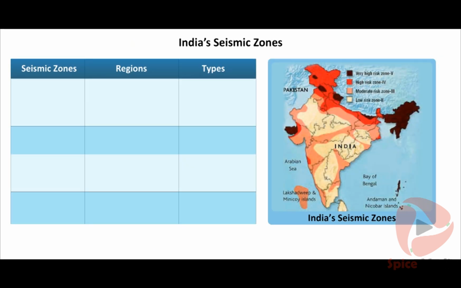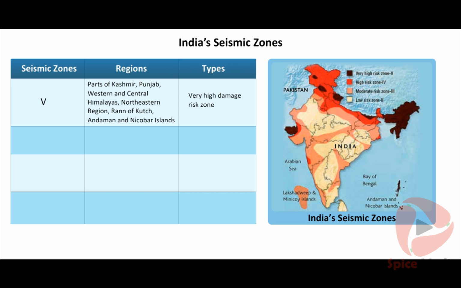India's seismic zones. India is divided into 4 seismic zones. Zone 5 covering parts of Kashmir, Punjab, Western and Central Himalayas, Northeastern region, Rann of Kutch, Andaman and Nicobar Islands belong to the very high damage risk zone.